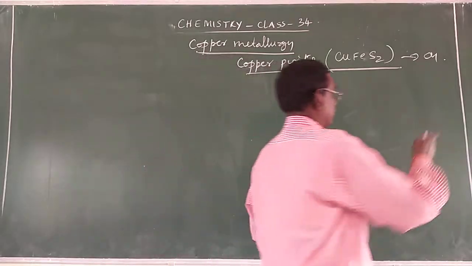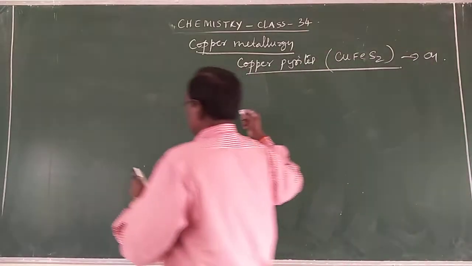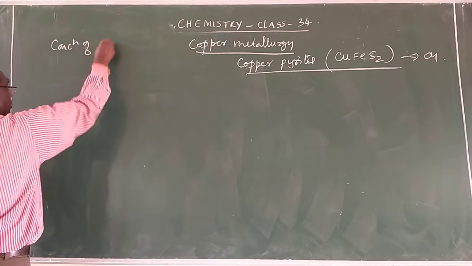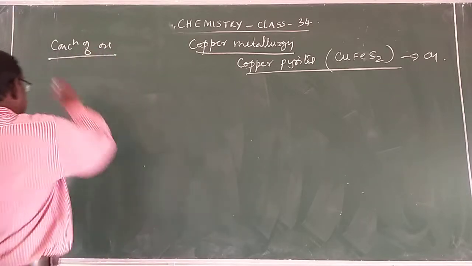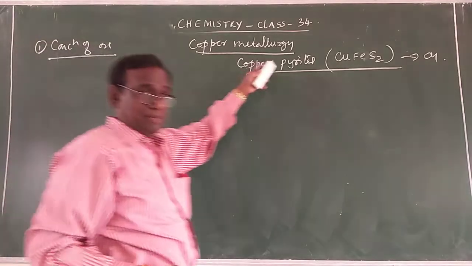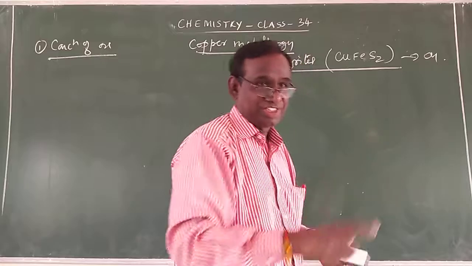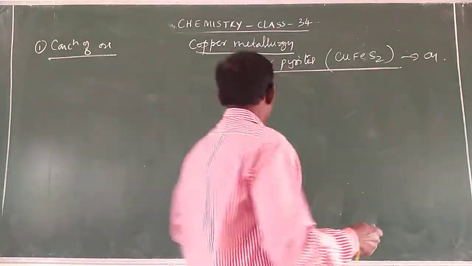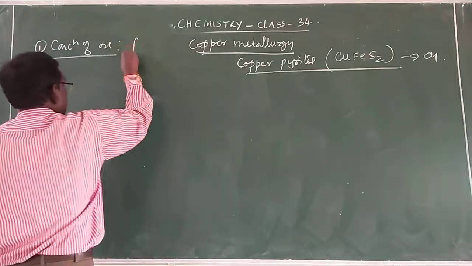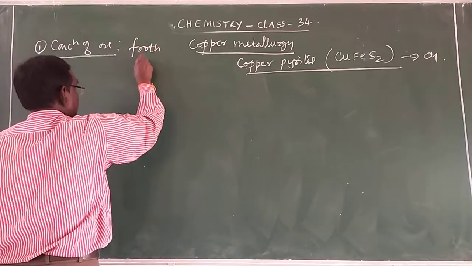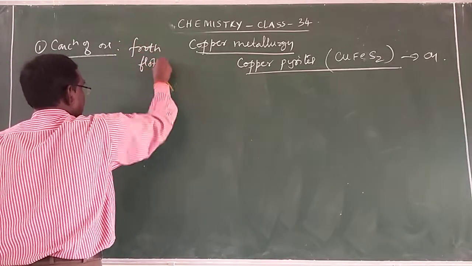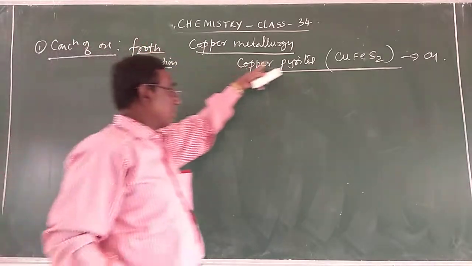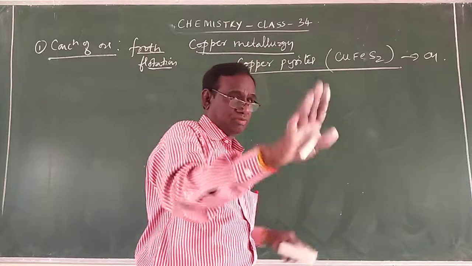First is concentration of the ore. The copper pyrites is concentrated by froth flotation. Why? Because copper pyrites is a sulfide ore, and it is concentrated by the froth flotation method. So that is the concentrated ore.